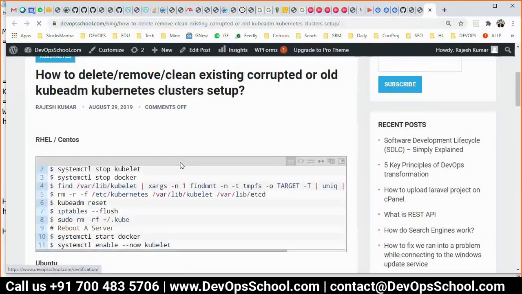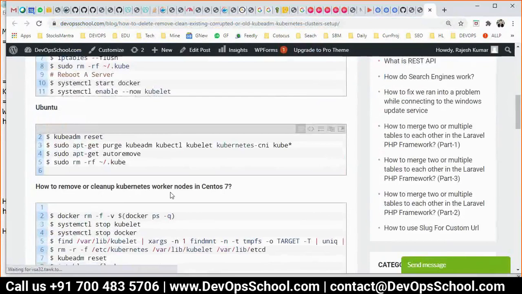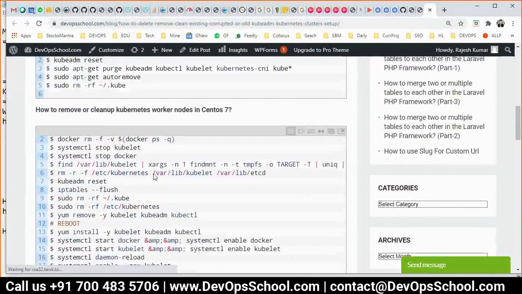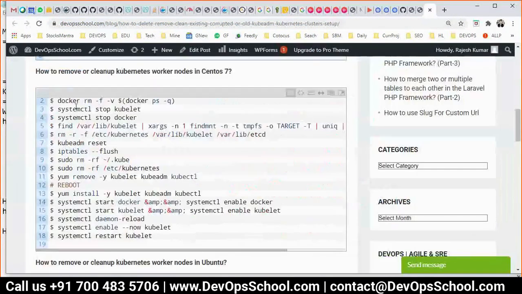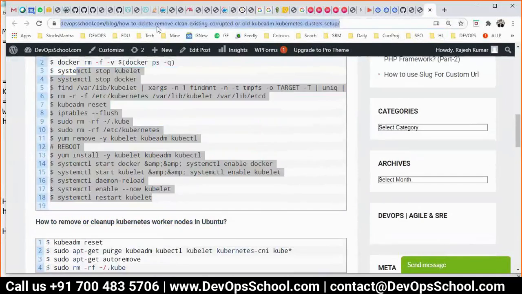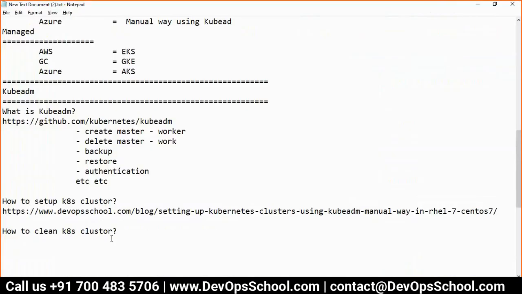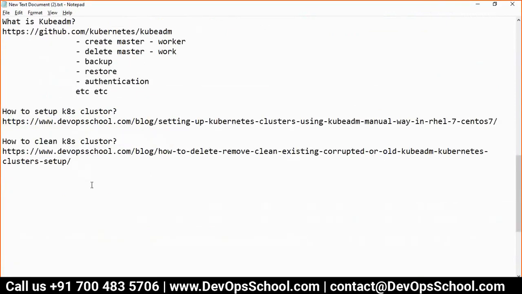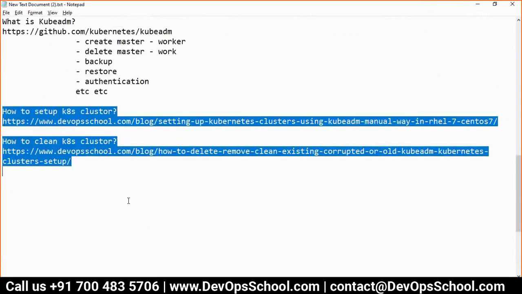Let's say something goes wrong. So how to clean up? If you want to clean up, you have to run all this. Okay, so cleanup is also there. So this is the step.